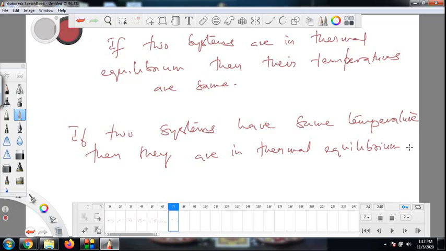In fact, this statement which I just gave now: if two systems are in thermal equilibrium, then there exists a scalar called temperature which is the same for both. This statement is called the zeroth law of thermodynamics. Of course, generally the textbooks quote a different statement. Both are the same.